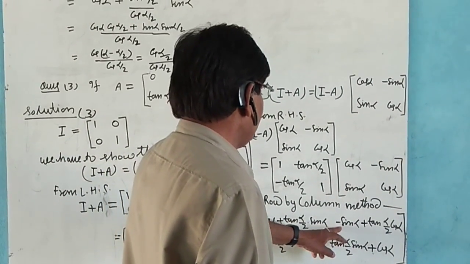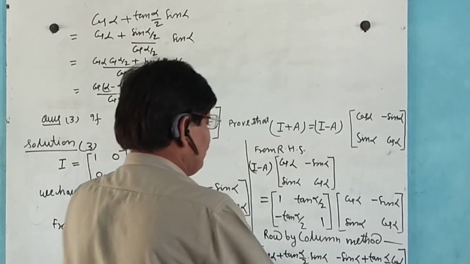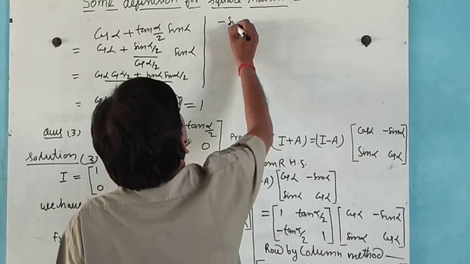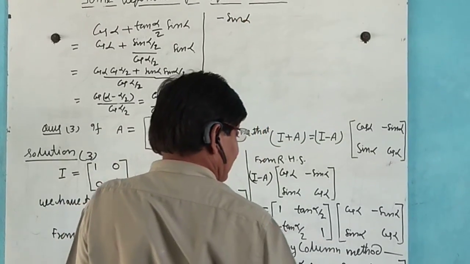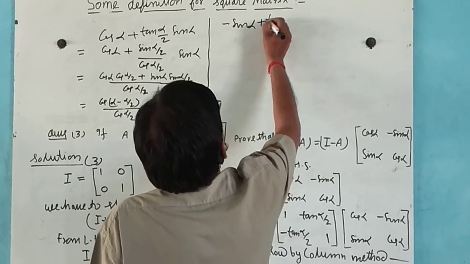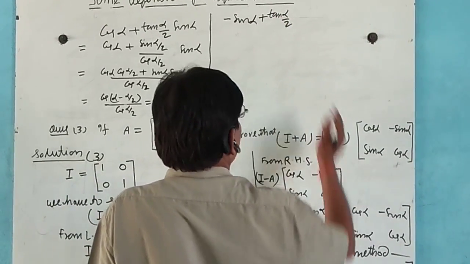Now in this case, this converts to minus sin alpha plus tan alpha by 2 into cos alpha.